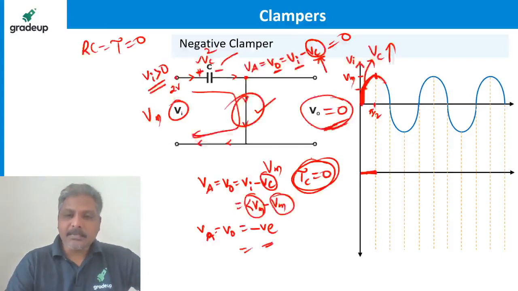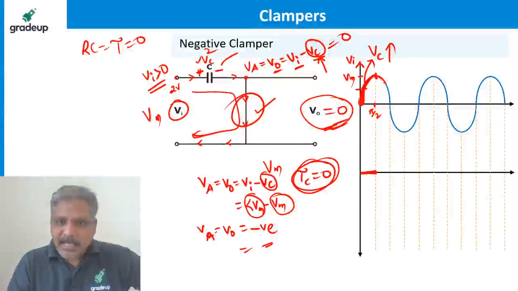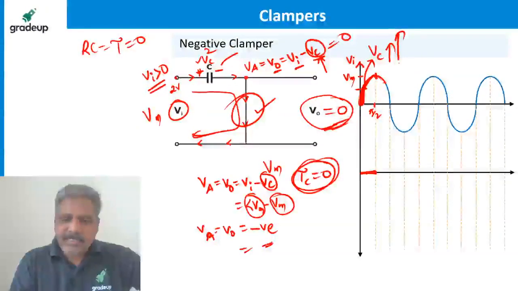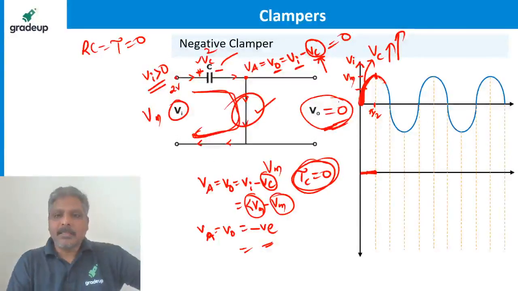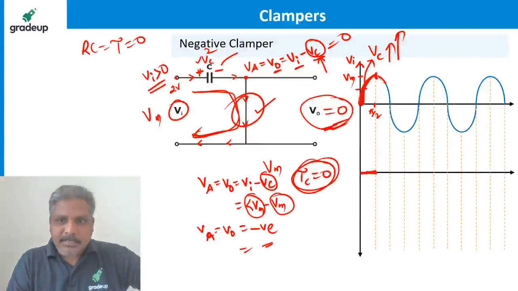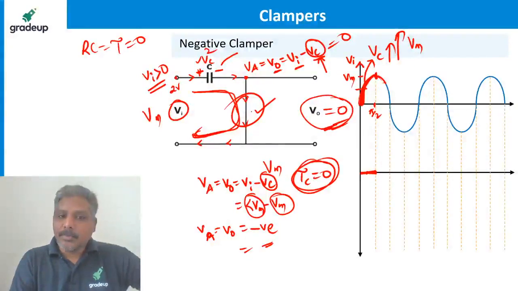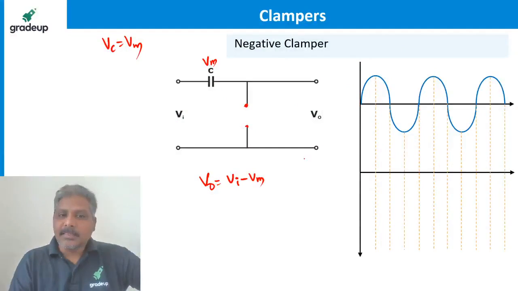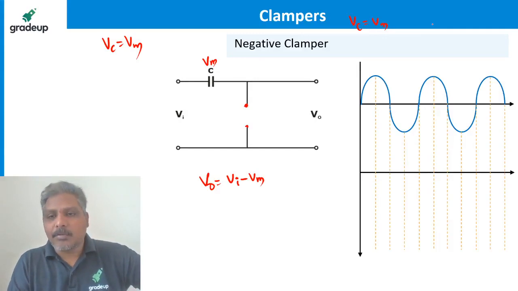Point to note here is, as the input is increasing like this, the capacitor voltage is also increasing, because there is a loop here to have the current. After pi by 2 radians, when Vi is less than Vm, the capacitor has become Vm only, and the diode becomes reverse bias like this. Then the capacitor cannot discharge. The capacitor voltage remains at Vm only.